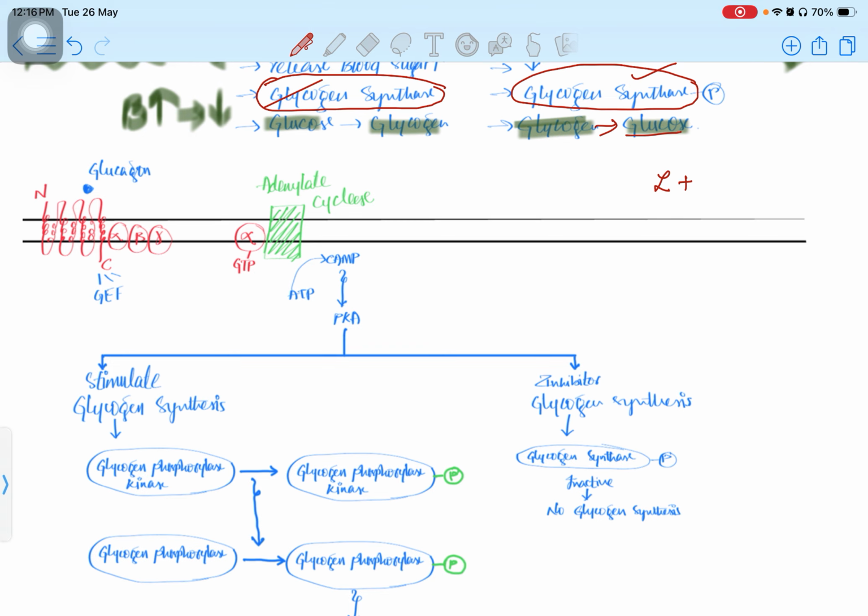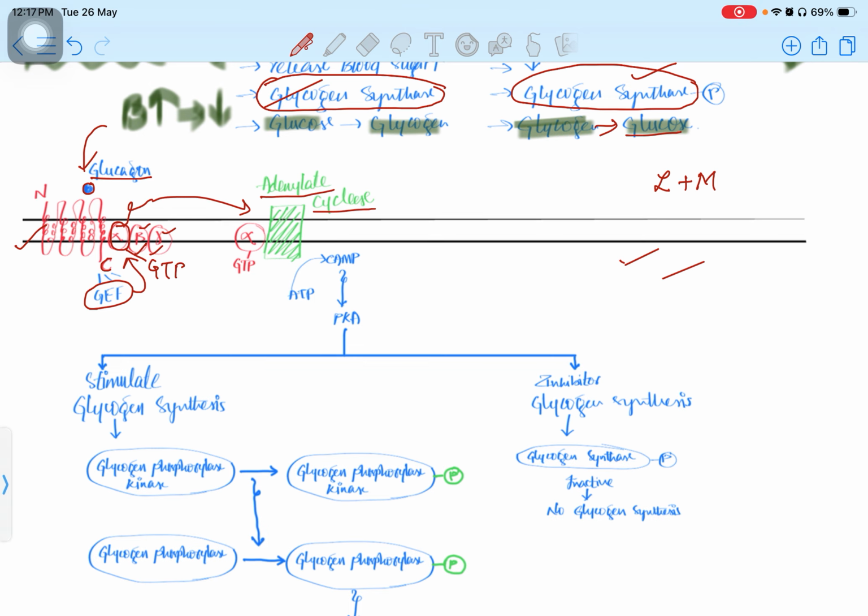It can be stored in the liver or in the muscles. So you can think this is either a muscle cell or a liver cell. On this muscle or liver cell, the plasma membrane has a receptor known as the GPCR receptor. When glucagon is released and attaches to the GPCR receptor like this, the C-terminal region will get activated with the GEF function. GEF will attach GTP on the alpha subunit. Beta and gamma will stay in this region.